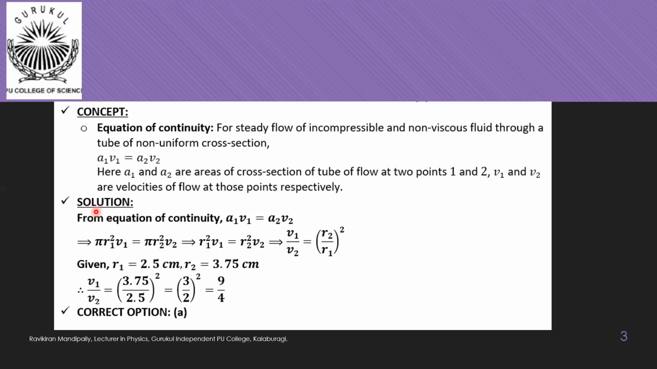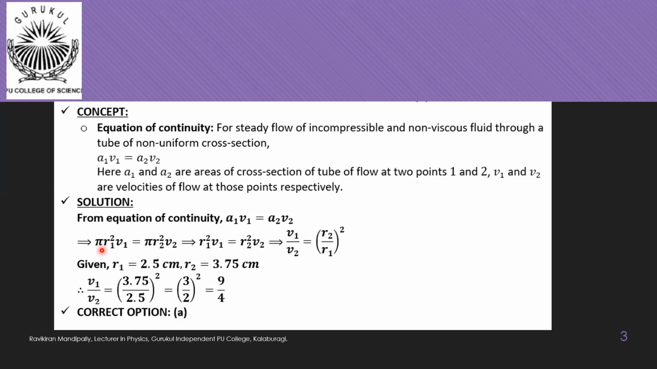This idea is based on the equation of continuity, and the equation of continuity states that for a steady flow of incompressible and non-viscous fluid through a tube of non-uniform cross section, A1 V1 is equal to A2 V2, where A1 and A2 are areas of cross section of the tube of flow at points 1 and 2, and V1 and V2 are the velocities of flow at those points respectively. So we are taking this condition here. According to the question, we wanted the ratio of velocities of flow, and they have given the diameters, so we are changing this expression in terms of radius.